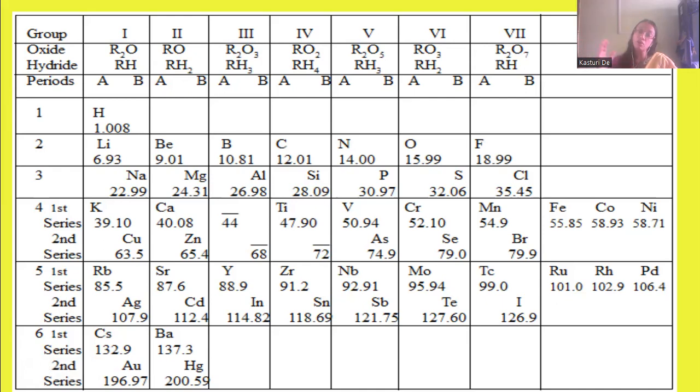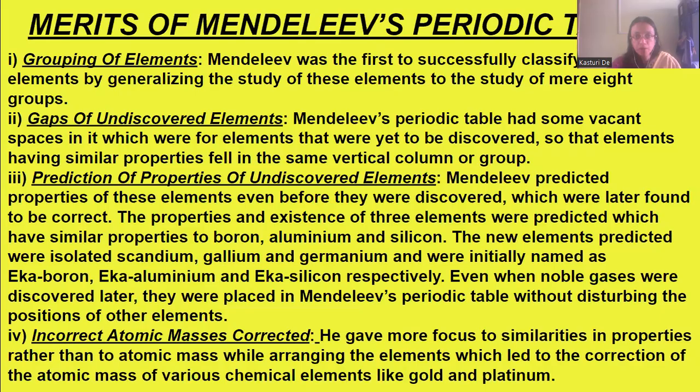Now, what are the merits of Mendeleev's periodic table? First is the grouping of the elements. The advantage of Mendeleev's periodic table is the grouping of elements.